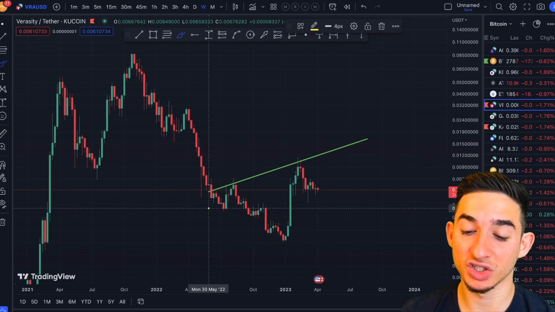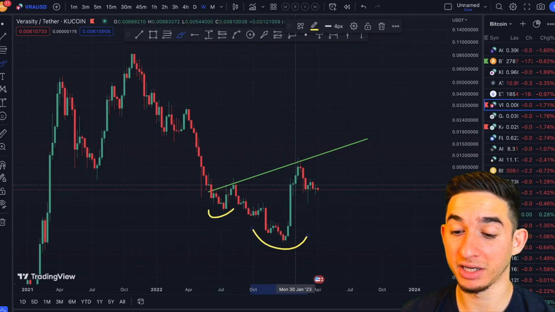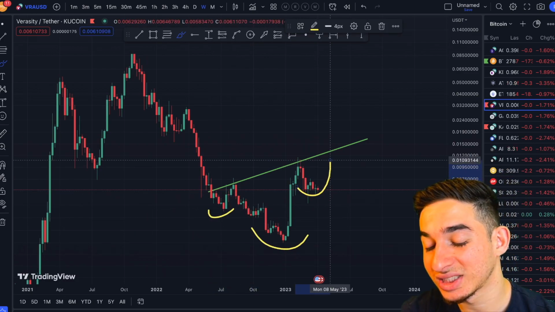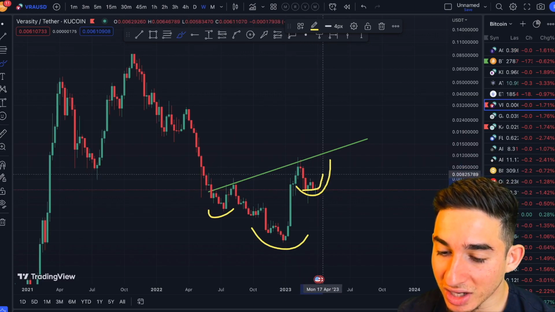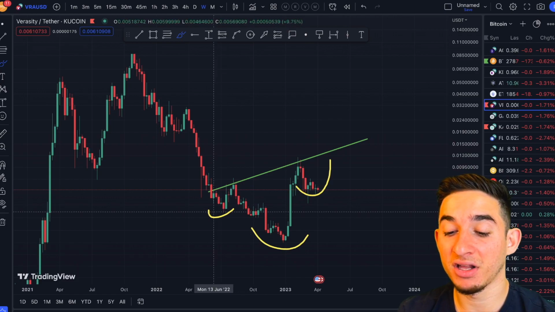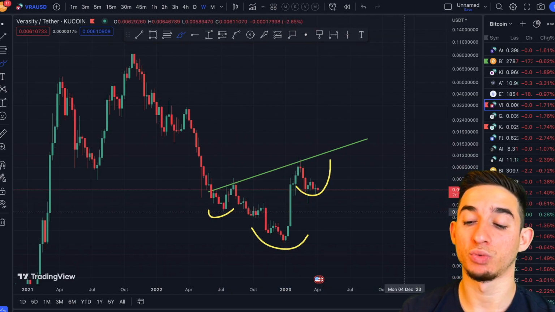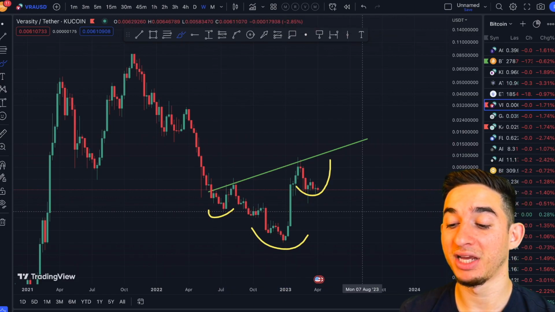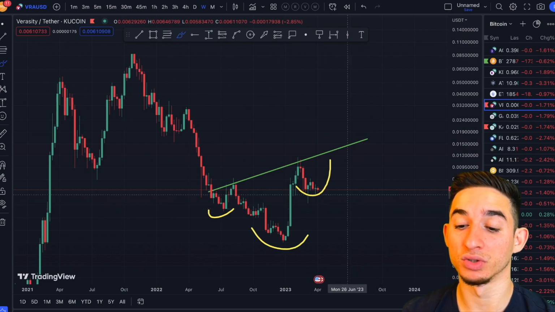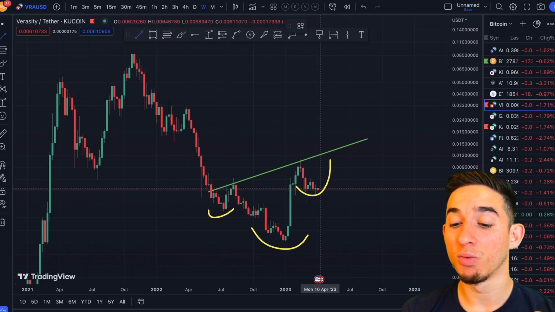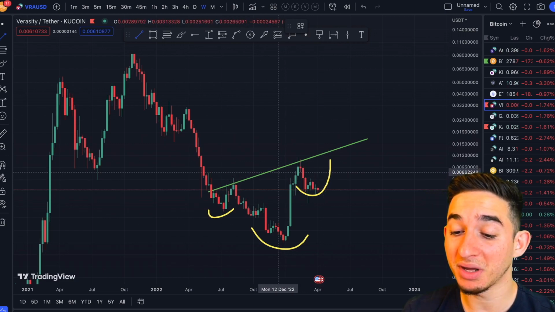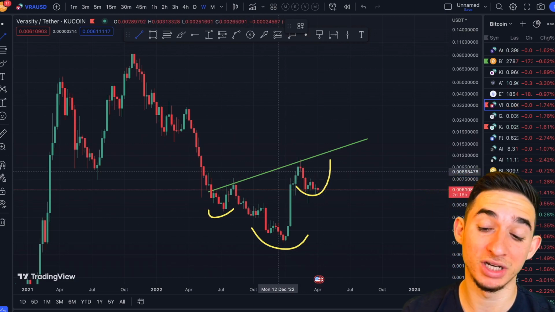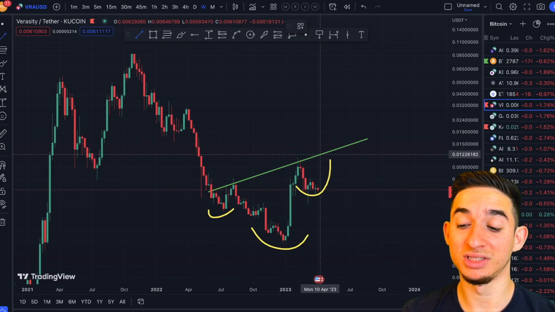So this would be essentially the left shoulder right here. This would be the bottom right here. This would be the right shoulder. So we are steadily curving up right now to the upside, okay? We are just consolidating, and of course this would be invalid if we come below this right shoulder right here, and the invalidation would be at 0.004. So we're not there yet, guys. Like I said, we're going to see if Verasity can start curving up to the upside starting next week. We could have a massive candle starting next week, guys, by the way, all the way to 1 cent, okay?